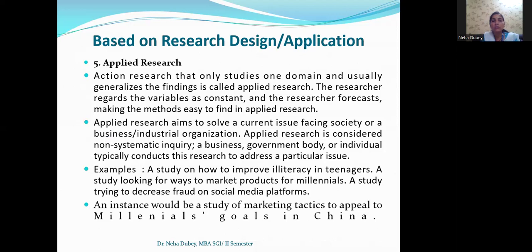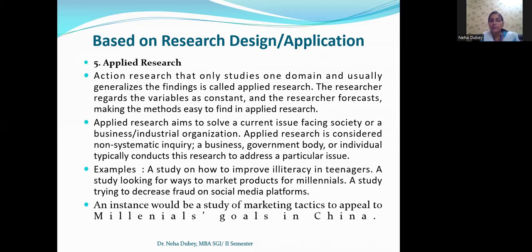The researcher regards the variables as constant, and the researcher forecasts, making the methods easy to find in applied research. Here, applied research aims to solve current issues facing society or a business or the industry or any organization. Applied research is considered non-systematic inquiry. A business, government body, or individual typically conducts this research to address a particular issue.